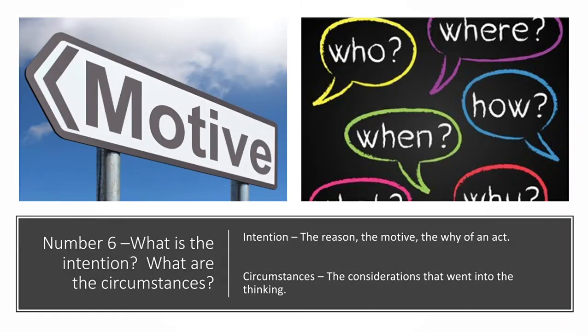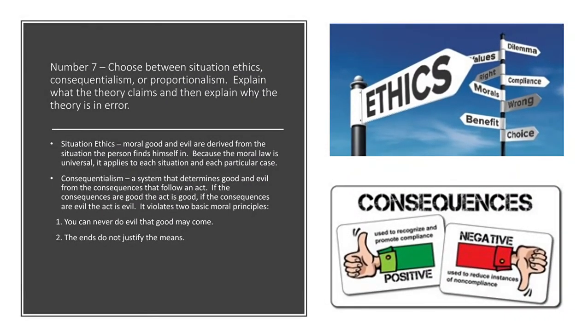And finally, number 7. Number 7 is a choice for you. You're going to choose between situation ethics, consequentialism, and or proportionalism. And you're going to choose one of those 3. You're going to explain what the theory claims and then explain why the theory is in error. Okay, the first one is situation ethics.